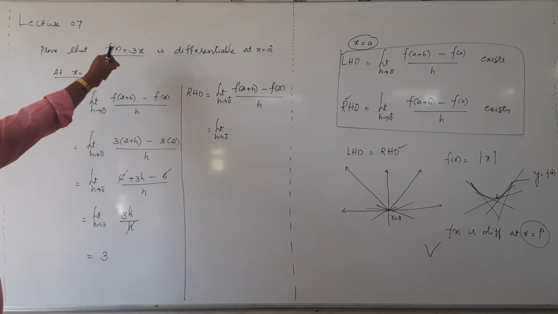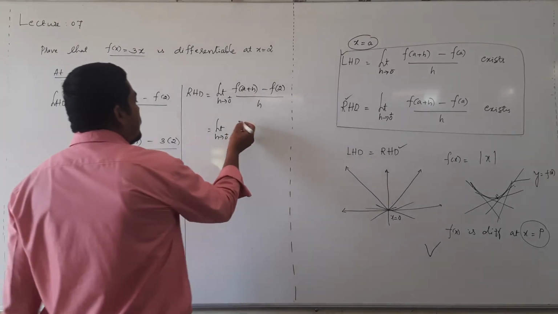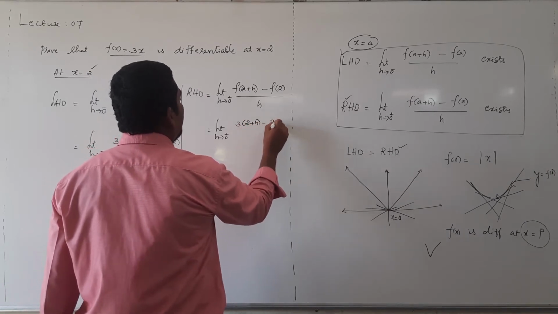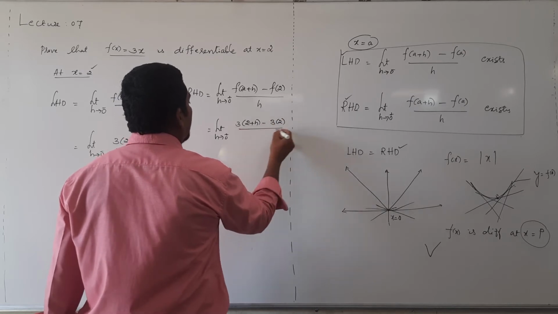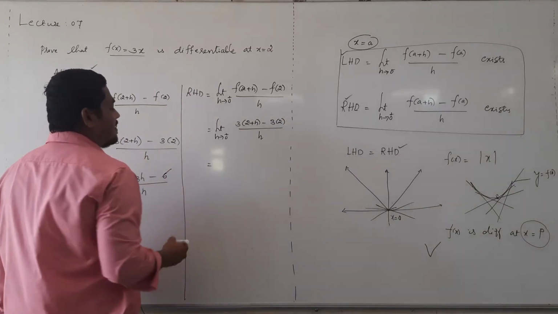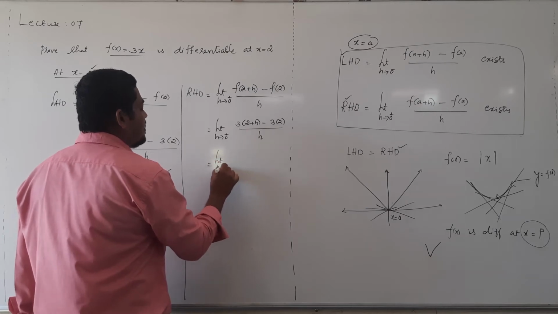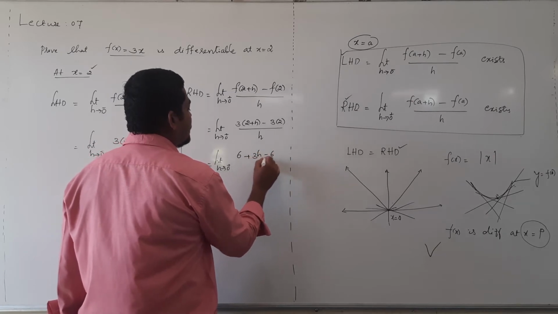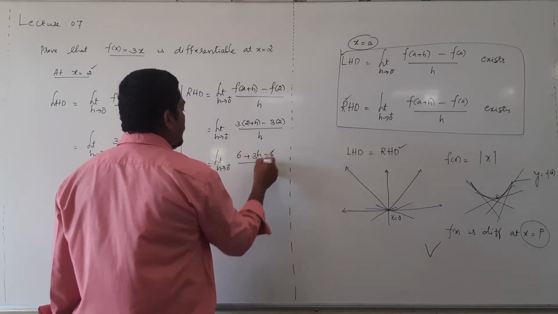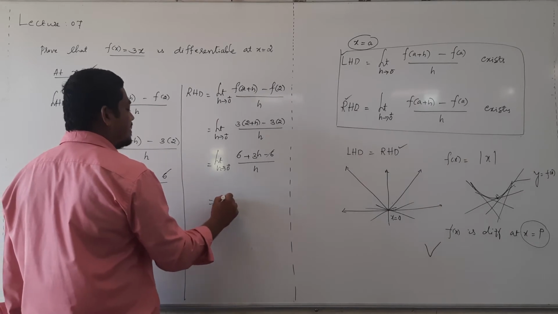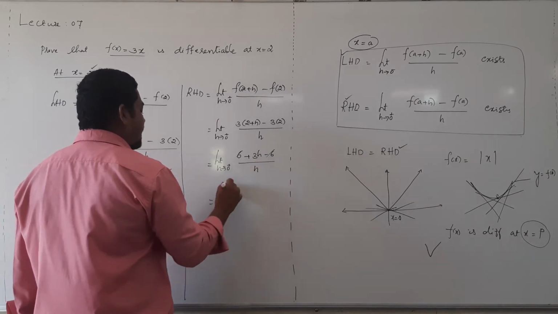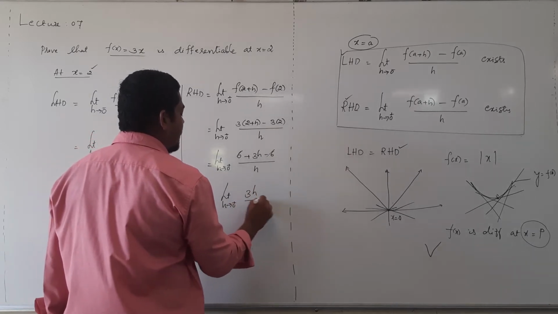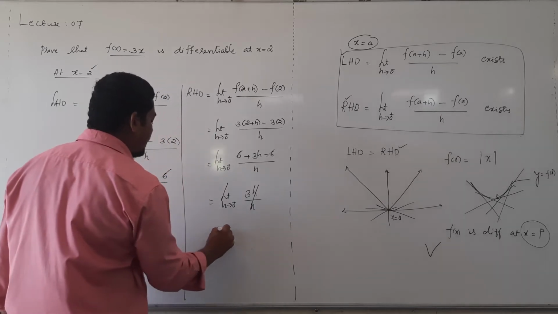Already f of x is given, that is 3x, means 3 into 2 plus h minus f of 2, that is 3 into 2, whole thing divided by h, that's equal to limit h tending to 0 plus 6 plus 3h minus 6 divided by h, 6 minus 6 get cancelled. In this case also h get cancelled. Limit h tending to 0 plus 3h divided by h, cancelled, then we get 3.